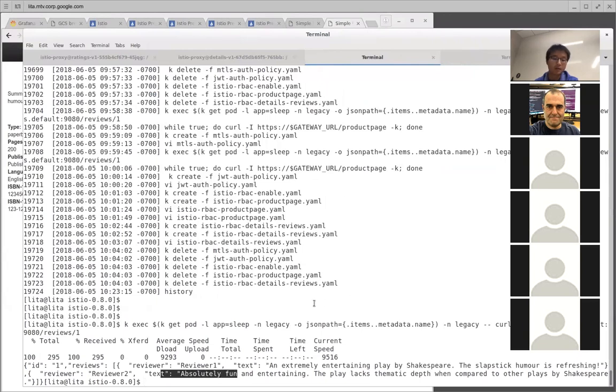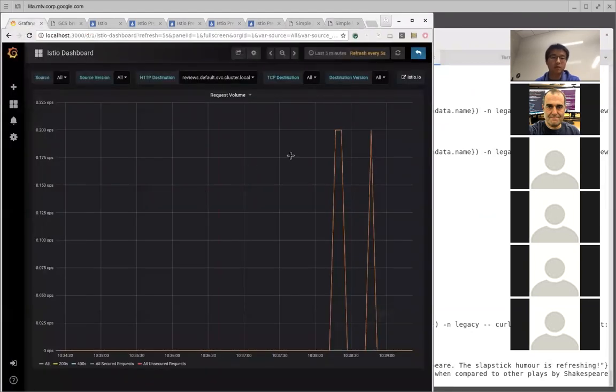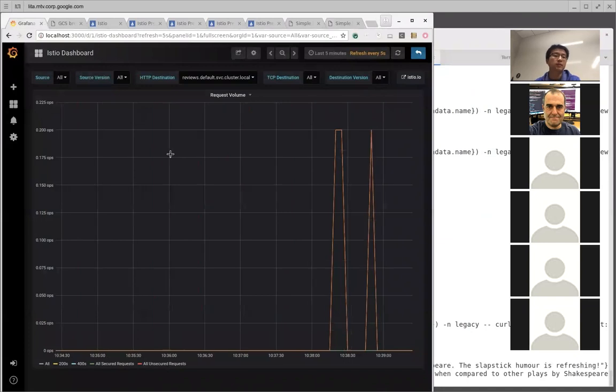And the thing is, once I enable mutual TLS, say for our back end and for our front end, if you don't have a sidecar, which means you don't have a key and cert, then you will not be able to access our pod. Another thing I want to mention is this is the Istio dashboard, which is actually based on Grafana.